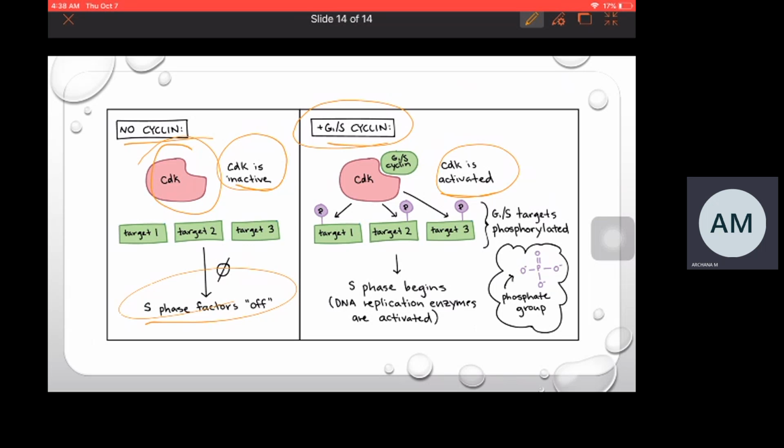G1 phase is the phase where the cell increases in size and nutrient accumulation takes place. S phase is the phase where DNA replication takes place. G2 phase is the phase where protein synthesis takes place and the cell grows and increases in size. Apart from this, the microtubules reorganize to form a spindle. Then the cell enters into the M phase, the mitotic phase. In the mitotic phase, there are four phases: prophase, metaphase, anaphase, and telophase. In prophase, chromatin condensation takes place, and the nuclear membrane and nucleolus disappear.